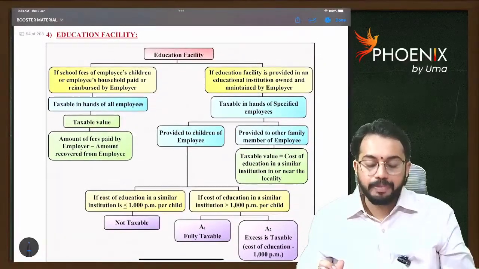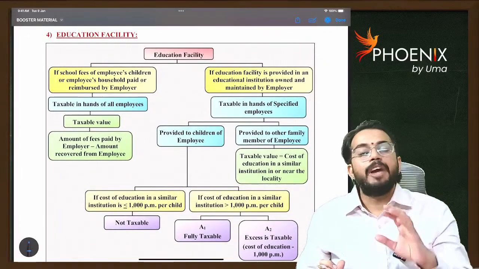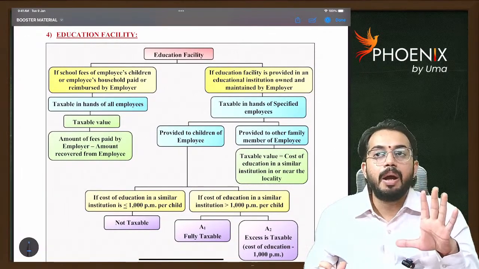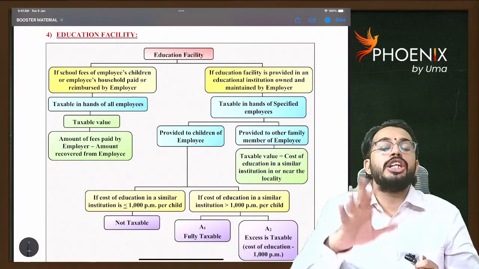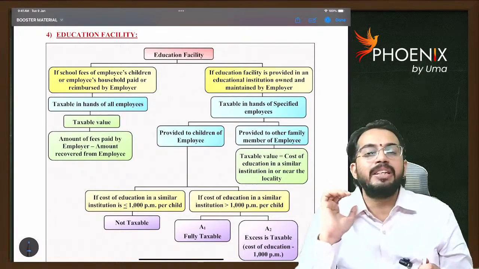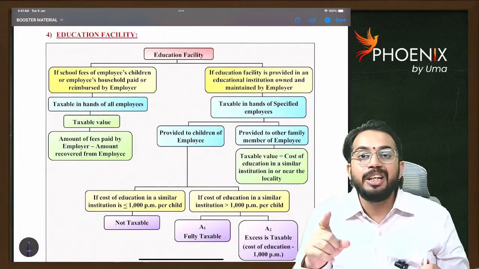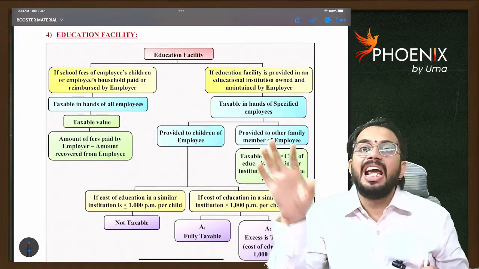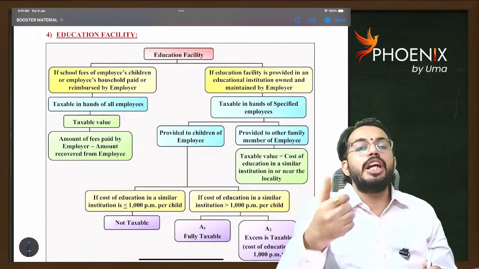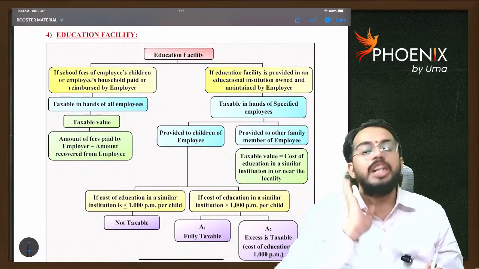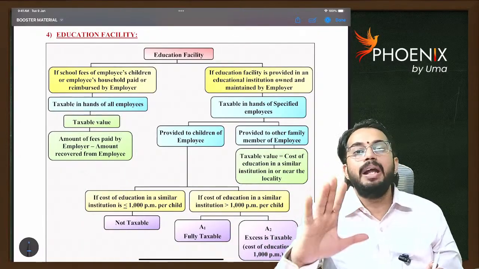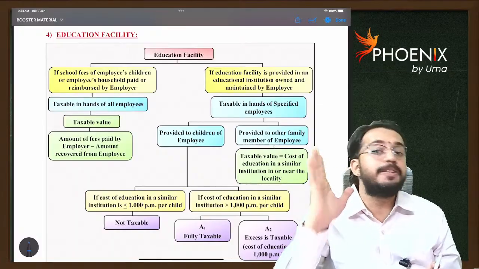Education facility. Two things. If the education facility is provided by the employer in his own educational institution, like Indian Railways providing education facility to railway employees in a railway school, that means education facility is provided in the employer's own educational institution. In that case, the benefit is taxable only for specified employees.